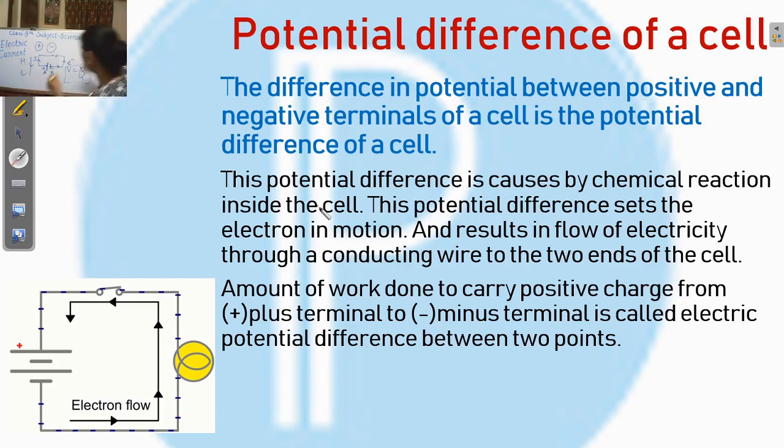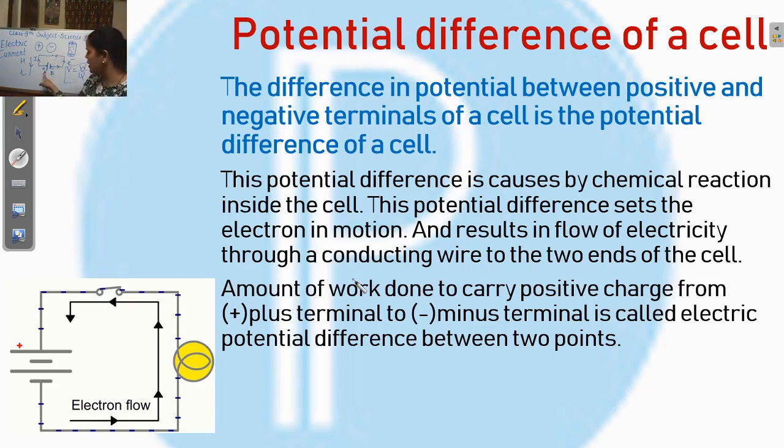This is a cell. When the battery is on, then the chemical reaction occurs inside this cell. Understand? And it results in the flow of electricity through the conducting wire. This is a conducting wire.